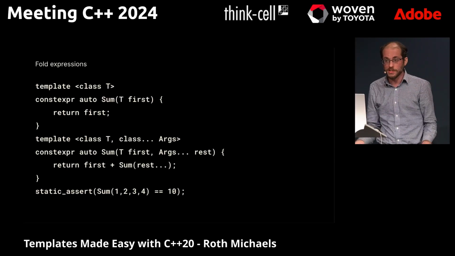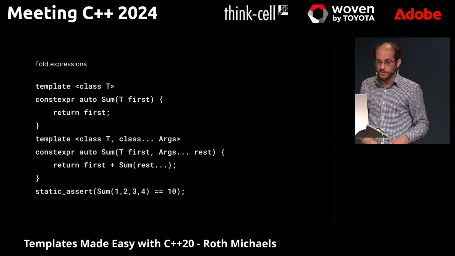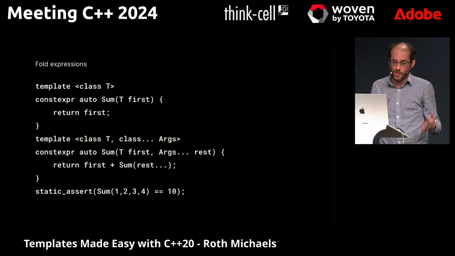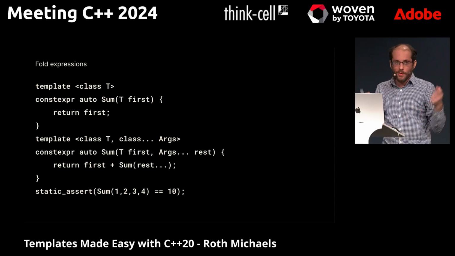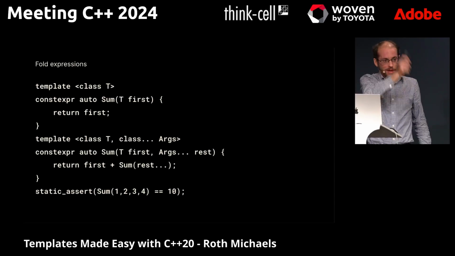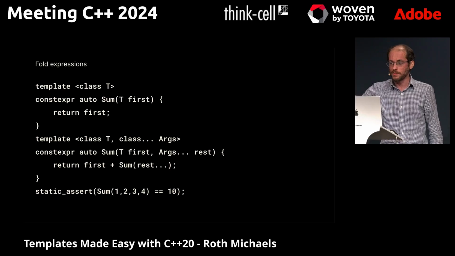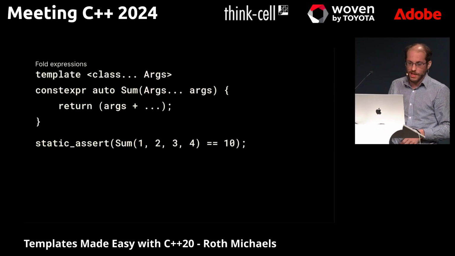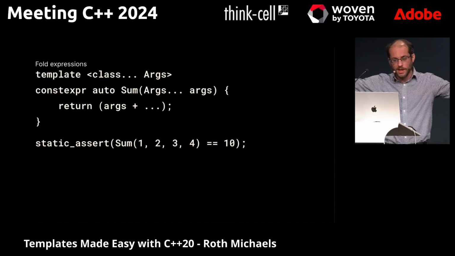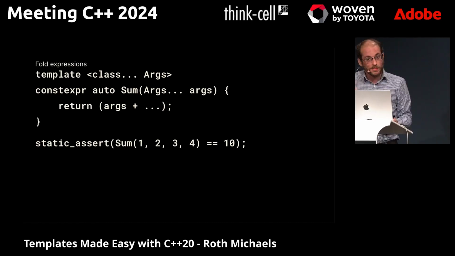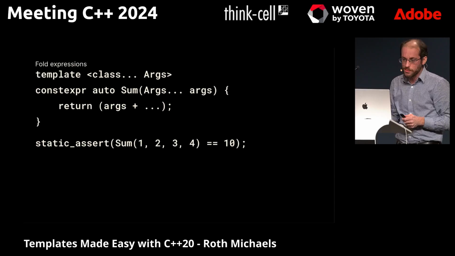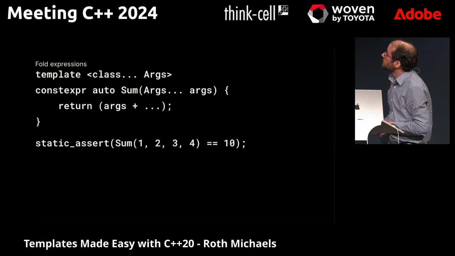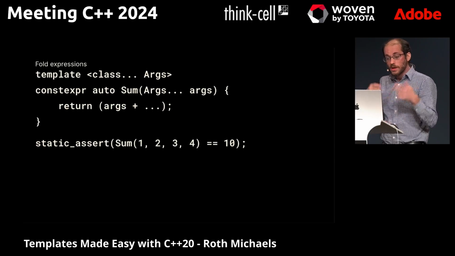Nothing really wrong with recursion. I mentioned earlier, I'm a fan of Lisp, so popping things off the fronts of lists is what you do as a Lisp programmer. But if all I want to do is A plus B plus C plus D, or maybe E and F, it just looks a lot nicer in the code, I think, when you're able to just say, oh, dot, dot, dot, splat these all out and put pluses in them. We'll see some other cool examples of how we can use this with metaprogramming later with functions, but this is just a really nice feature that makes your code a lot easier to look at.